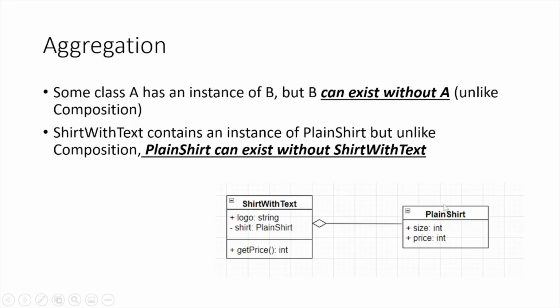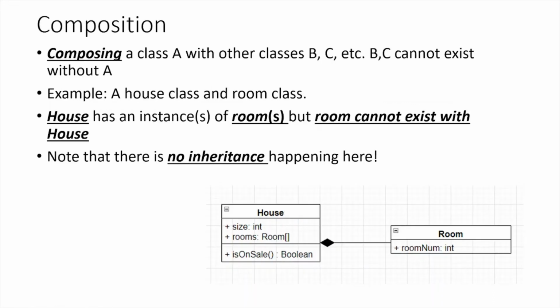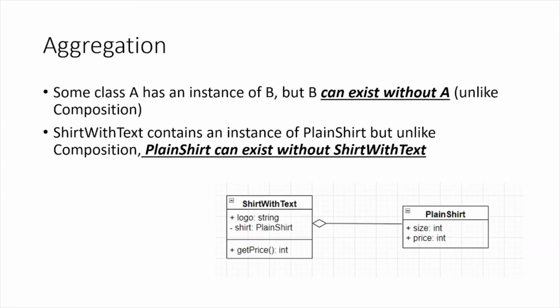You can have just the plain shirt by itself, and you can play around with that object, and then the shirt with text adds additional things on top of the plain shirt, and again, the plain shirt can exist without it. So that's the difference between aggregation and composition. To recap, in composition you have a class that's composed of other classes, and these other classes can't exist without A, they can't exist independently. And in aggregation, it's the same idea: you have a class that's composed of other classes, but these other classes can exist independently.